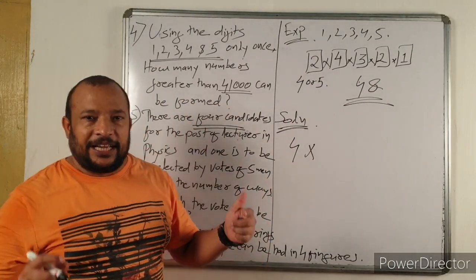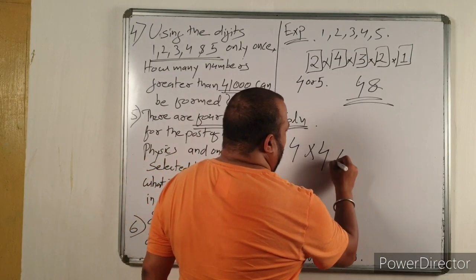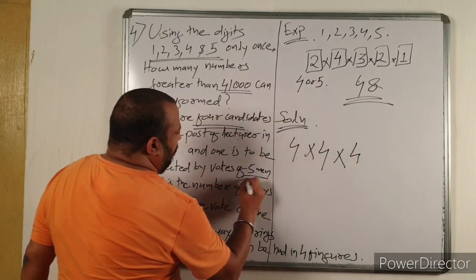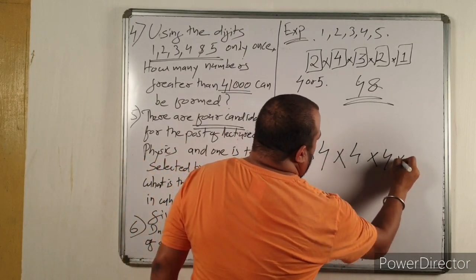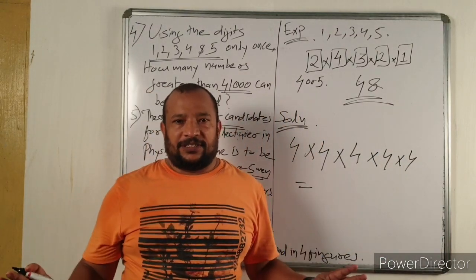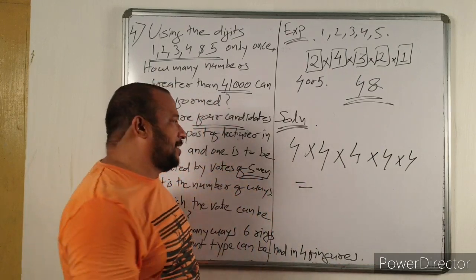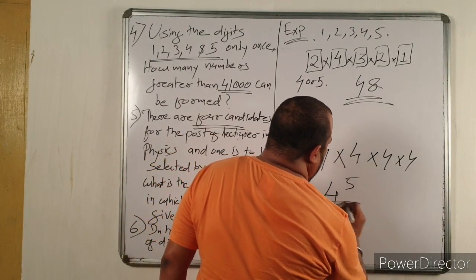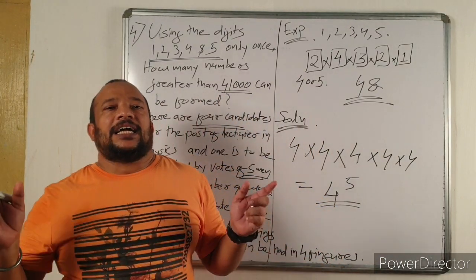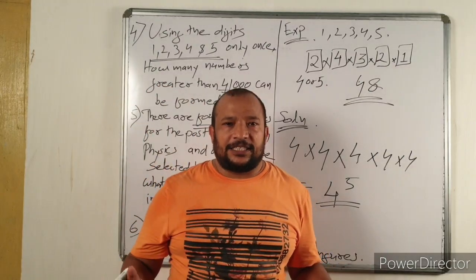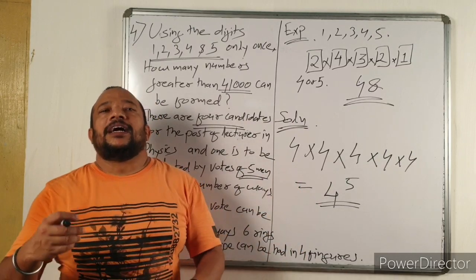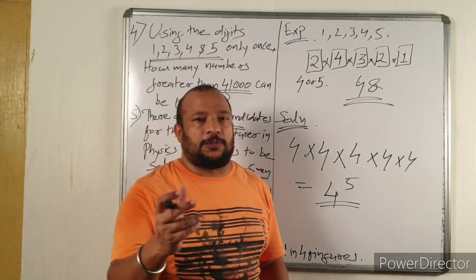Second person comes, he can also cast his vote in 4 different ways. Third person comes, he can cast his vote in 4 different ways. Total 5 men are there. So each man will cast their vote in 4 different ways each. So total number of ways is 4 to the power 5 different ways they can cast their vote. Again, it is the principle of counting, popular as x to the power y form.